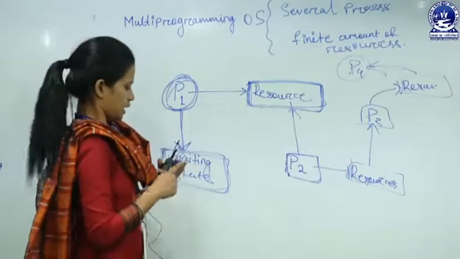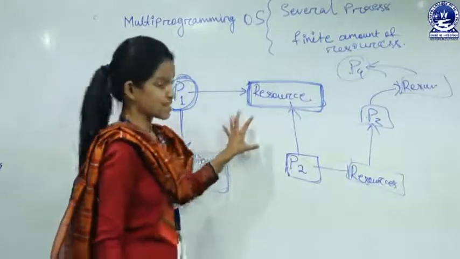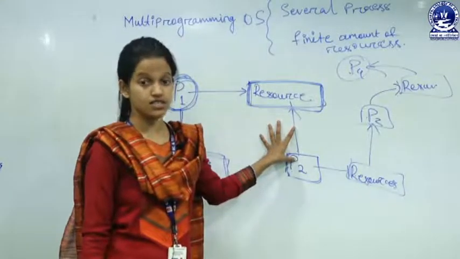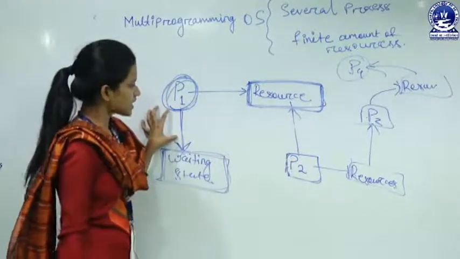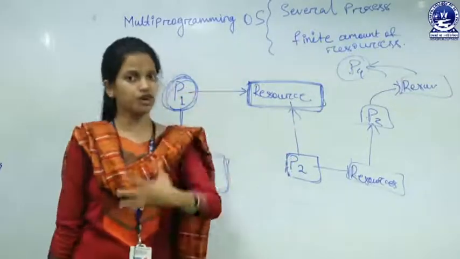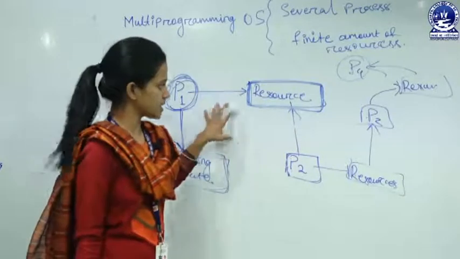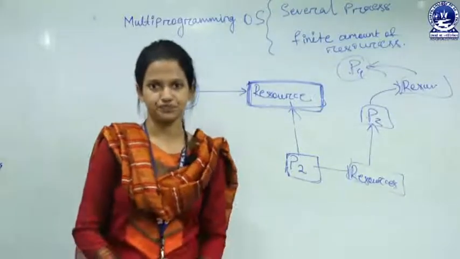Fine. But this condition is the necessary condition. I cannot say that this is the sufficient condition. This is the necessary condition by which deadlock may occur in the system. So four necessary conditions are there.